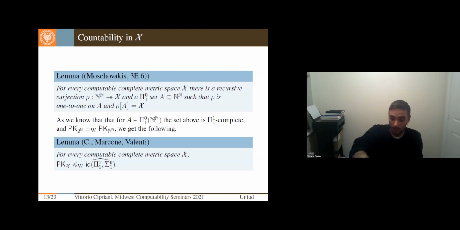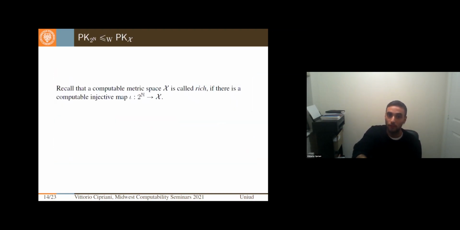So this is thanks to, let's say, this property of the Baire space. On the other hand, we also want to know the reverse direction. What happens if I'm considering what spaces X can compute the perfect kernel in the Cantor space?